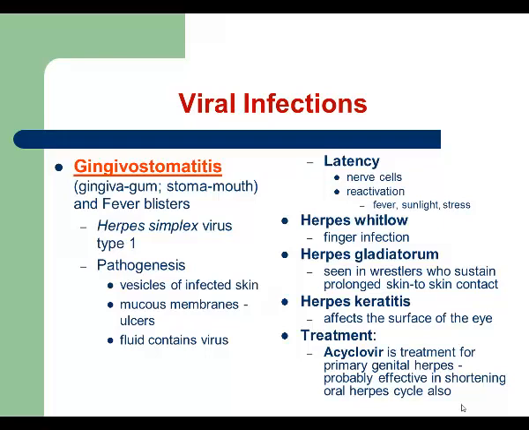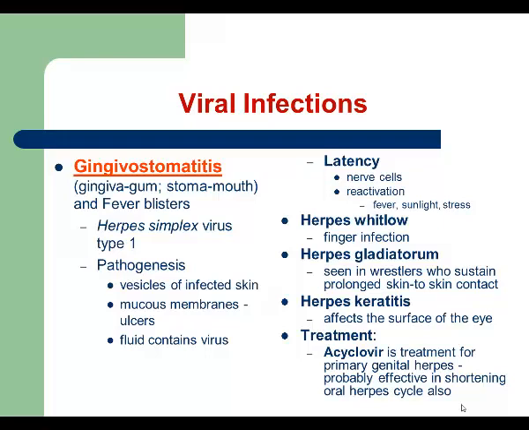When they get infected, after a couple days of incubation period, patients develop symptoms of intoxication. So in the first couple days, patients might develop low-grade fever, headache, and muscle aches. Then in a couple days, the lesions will appear on the skin or mucous membranes. When lesions appear on the skin, they look like vesicles filled with cloudy exudate. And once again, if you culture that exudate, a lot of herpes simplex viruses will be found. And if lesions appear on the surface of the mucous membranes, they look like ulcers.